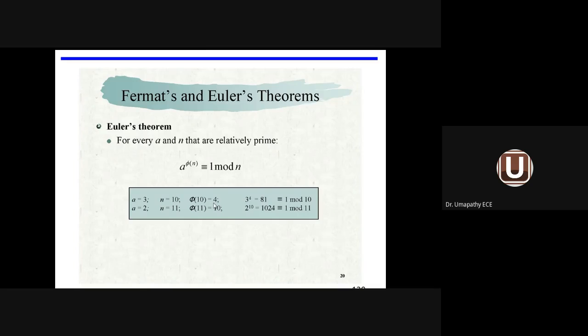So phi of 10 equal to 4. We have to compute it using that expression. So 3 power 4 equal to 81. 81 is equivalent to 1 mod 10. When you do the modulo operation, you will get remainder 1.